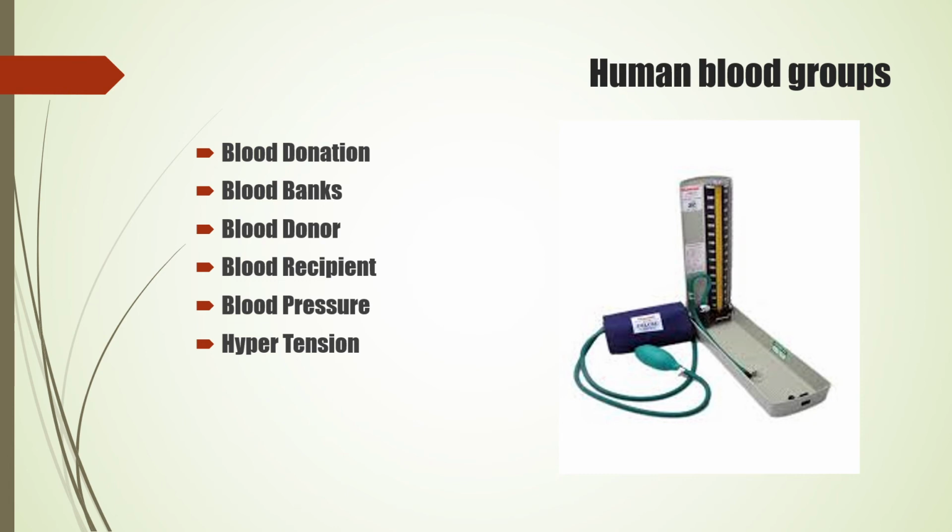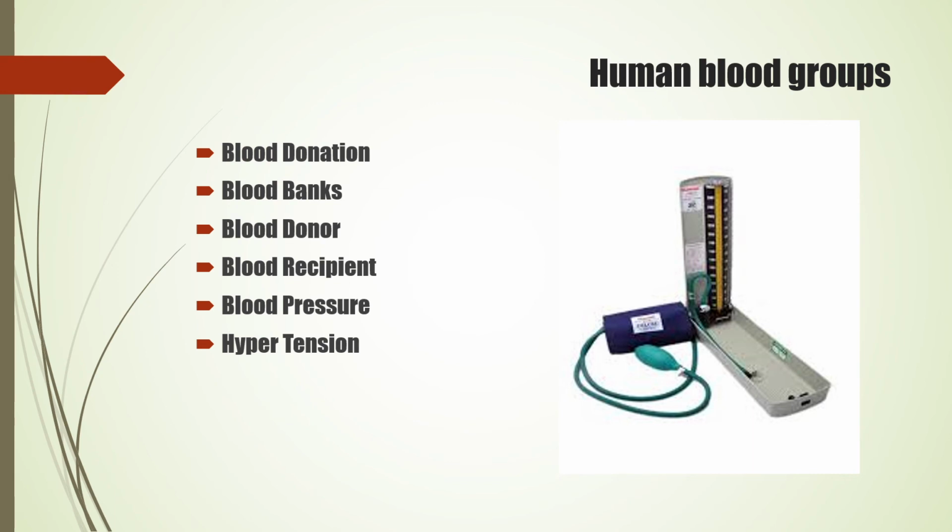Next, we'll see blood pressure. Blood is continuously kept flowing through the blood vessels due to the contraction and relaxation of the heart. We've already seen how the heart contracts and relaxes, and because of which the blood is continuously flowing. Due to the contraction of the heart, pressure is exerted on the walls of the arteries and it is called blood pressure. Proper blood pressure is necessary to supply the blood to all parts of the body.